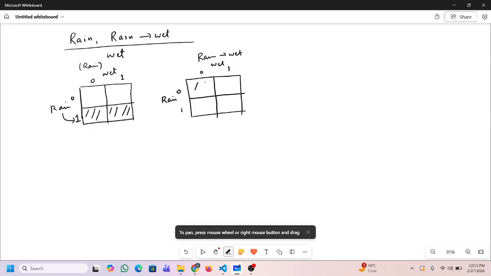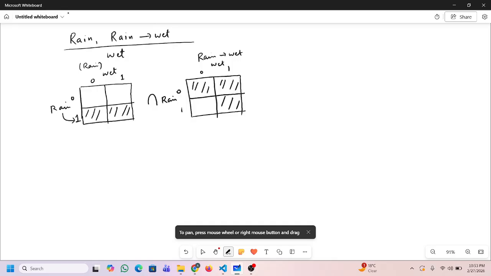So for this implication we have the square diagram like this. Now what I need to prove is, if the intersection of these two is a subset of wet, then we can say that modus ponens is sound.